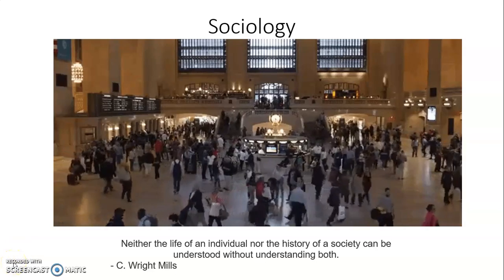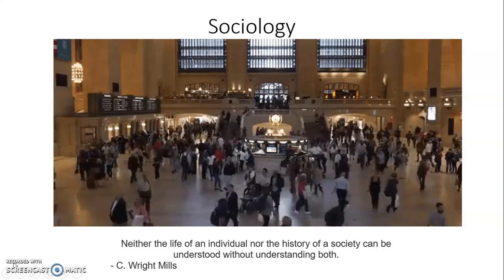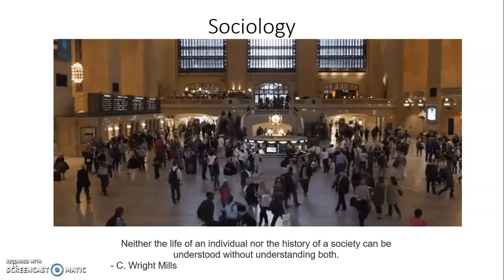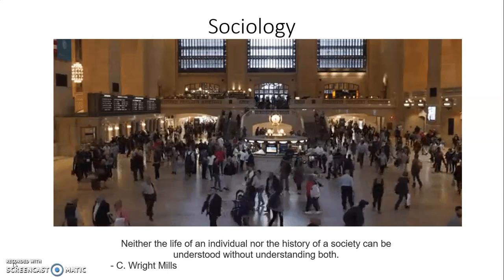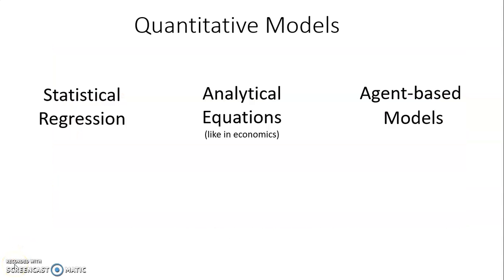Neither the life of an individual nor the history of society can be understood without understanding both. In other words, to understand society, it's important to understand the individuals. There are three types of quantitative models in sociology: statistical regression, analytical equations, like in economics, and agent-based models.